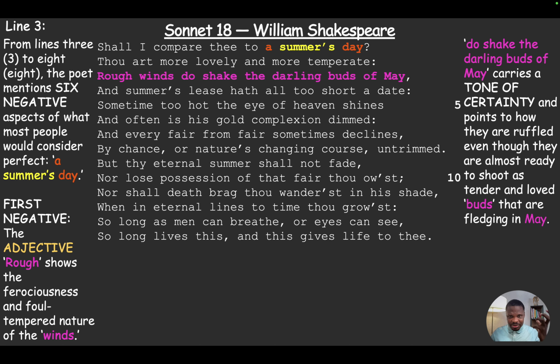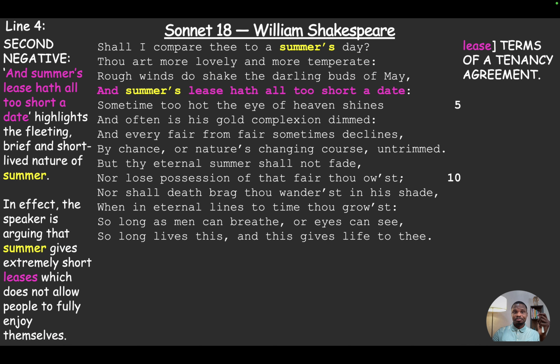So this is something that happens, and it points to how the buds are ruffled even though they are almost ready to shoot. Buds of May, buds means that very soon they will shoot and they will flower essentially. And what does the ruffling do? Sometimes it kills them off. So they are tender, lovely buds that are fledgling in May. So it roughs them up and then it kills them essentially. But his lover does not have that temper tantrum or temper problems.